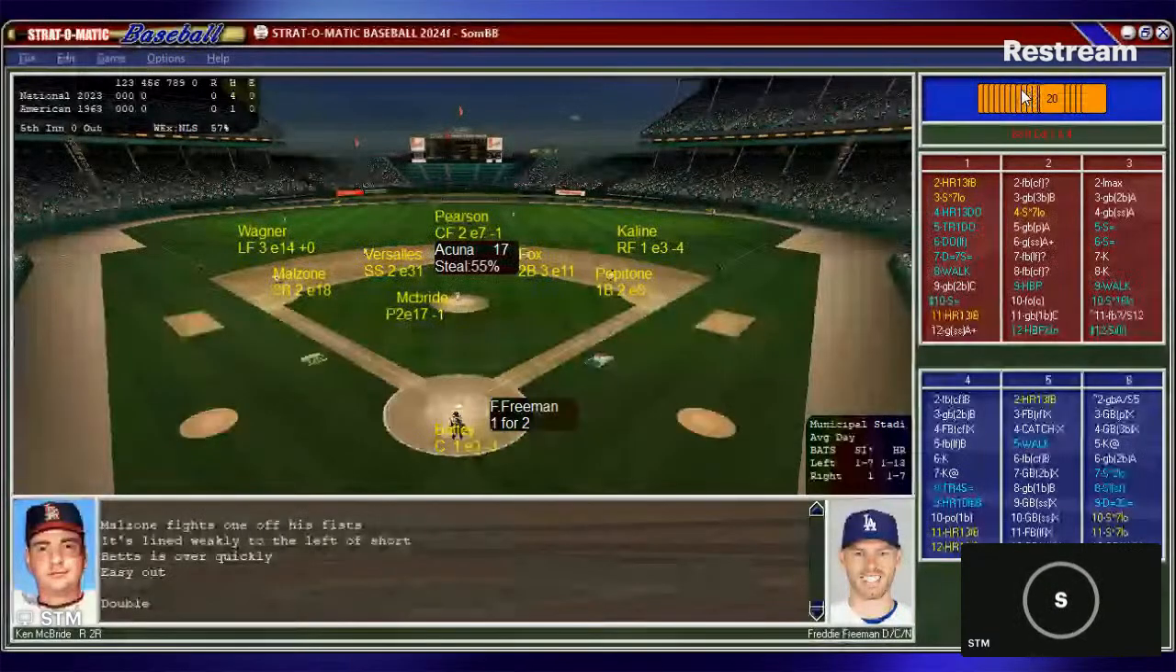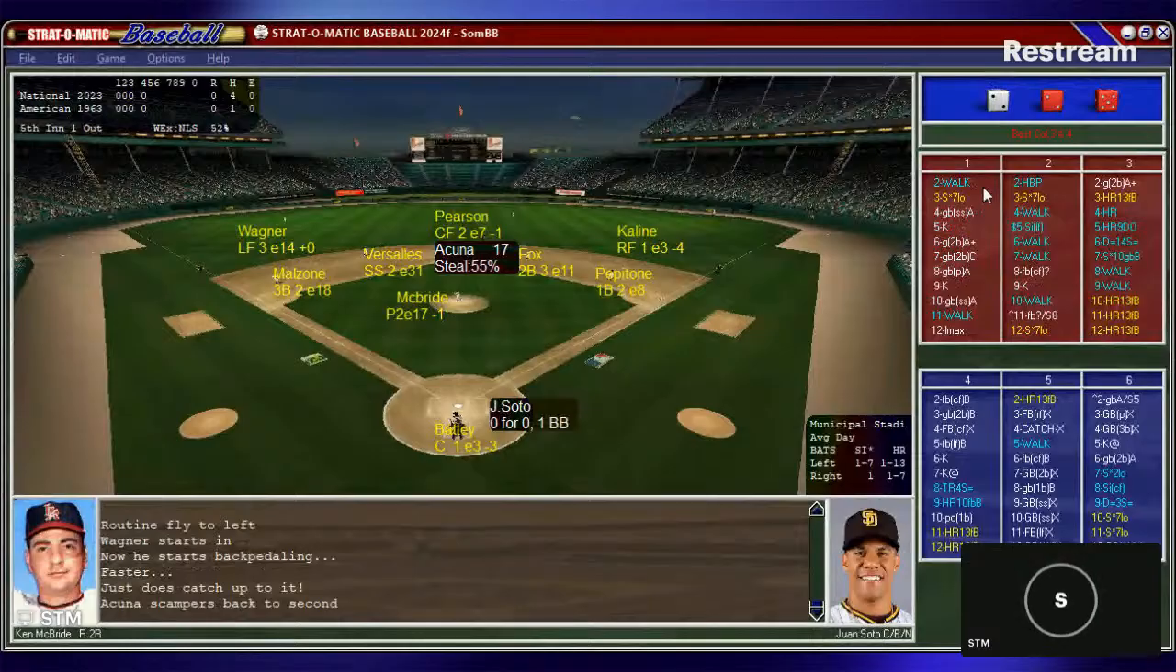McBride working from the stretch. Acuna with great speed. Let's see if Freeman can get him over. Here's the pitch. And that's a fly ball left field. Wagner is there. Acuna has to hold. Soto walked his first time up.